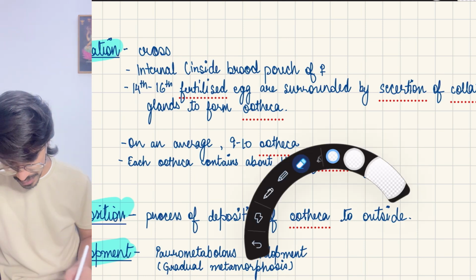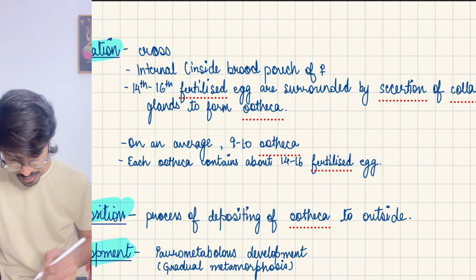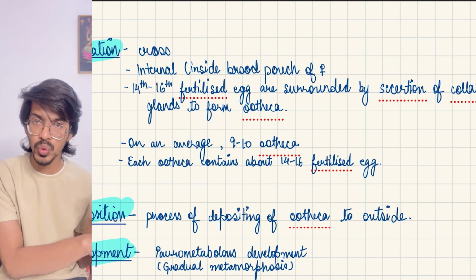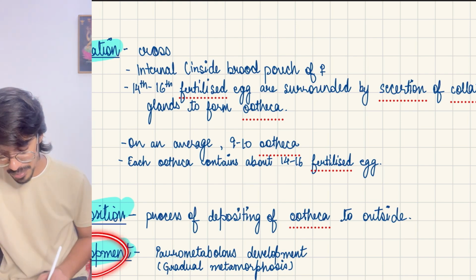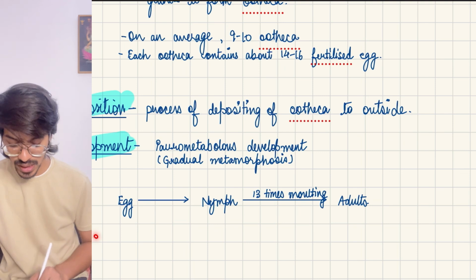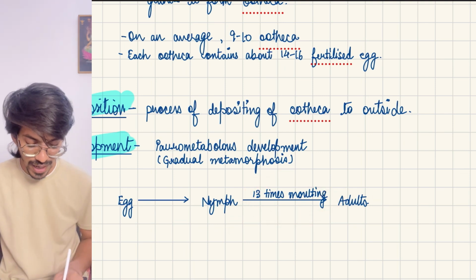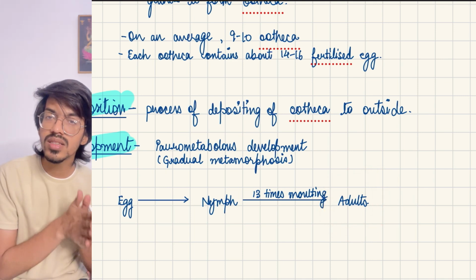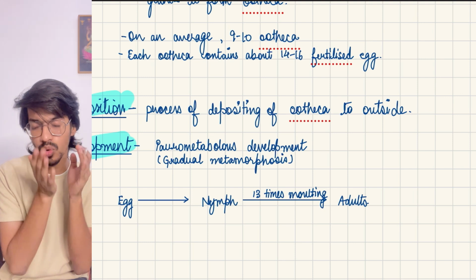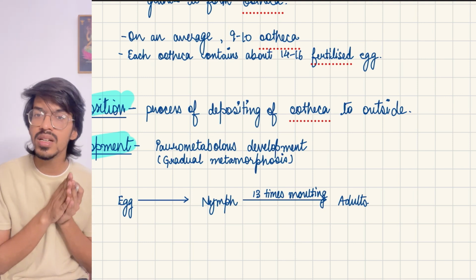Next, after fertilization, oviposition is the type of how it is depositing the things. This ootheca deposition is called oviposition. Development is called paurometabolous development, because from the egg a nymph emerges, then 13 times it molds, removes its cuticle, and becomes an adult form. Only after the last, 12th molting is over, wing pads would be available. Before that, wings won't be present in the young cockroach.